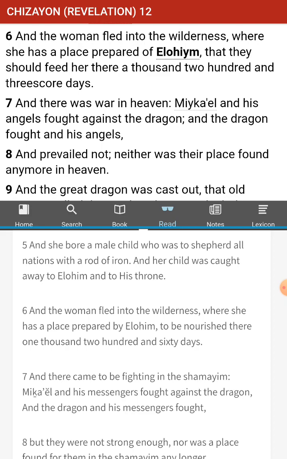Messiah came down and he was peaceable for most of the time. There were only a couple of incidents where he wasn't exactly peaceable, flipping tables over and grabbing horsewhips and things. But what does that mean? It's going to shepherd all the nations with a rod of iron. I think it's like going to keep a firm grasp on the sheepfold, right? It's going to keep a solid watch over them.